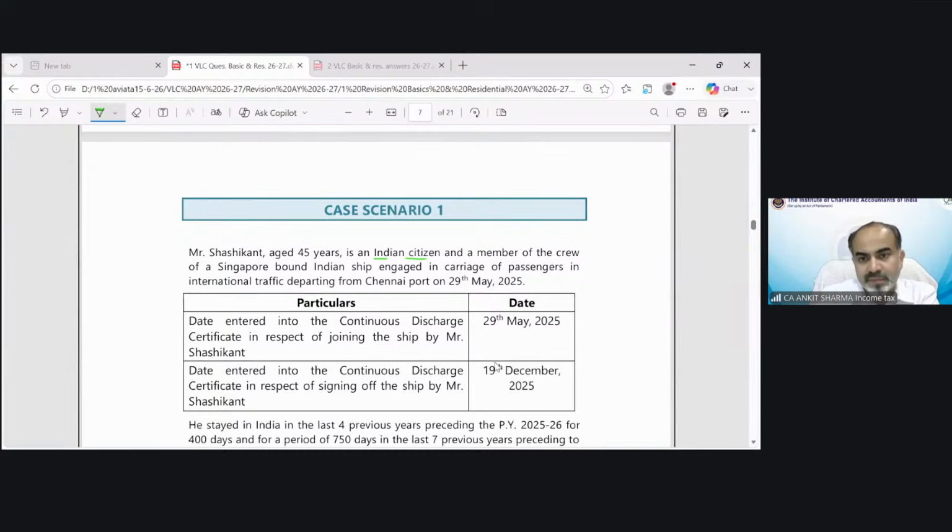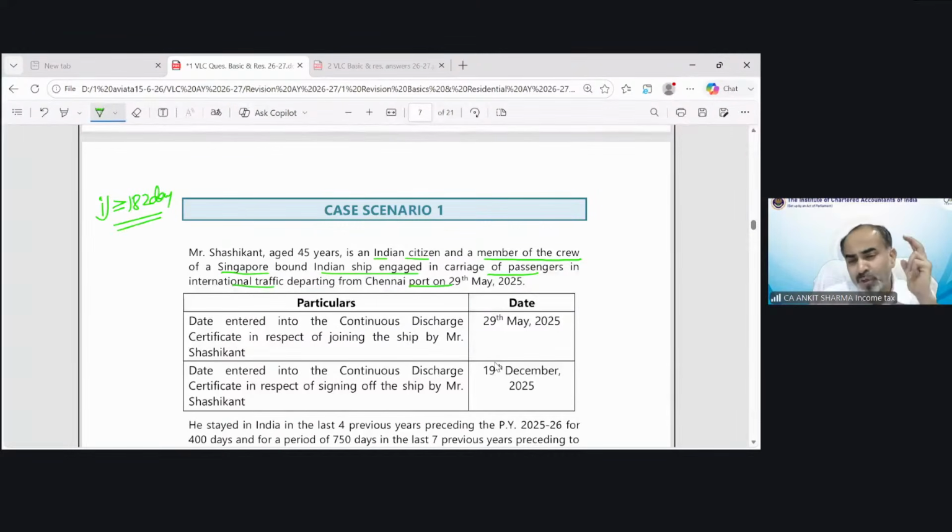Indian citizen and a member of the crew of a Singapore-bound Indian ship engaged in carriage of passengers in international traffic, departing from Chennai port on 29th May 2025. Now, in the case of an Indian citizen who is a crew member of an Indian ship going outside India, for the purpose of residential status, the special case applies, which says only the first condition is applicable, 182 days or more.